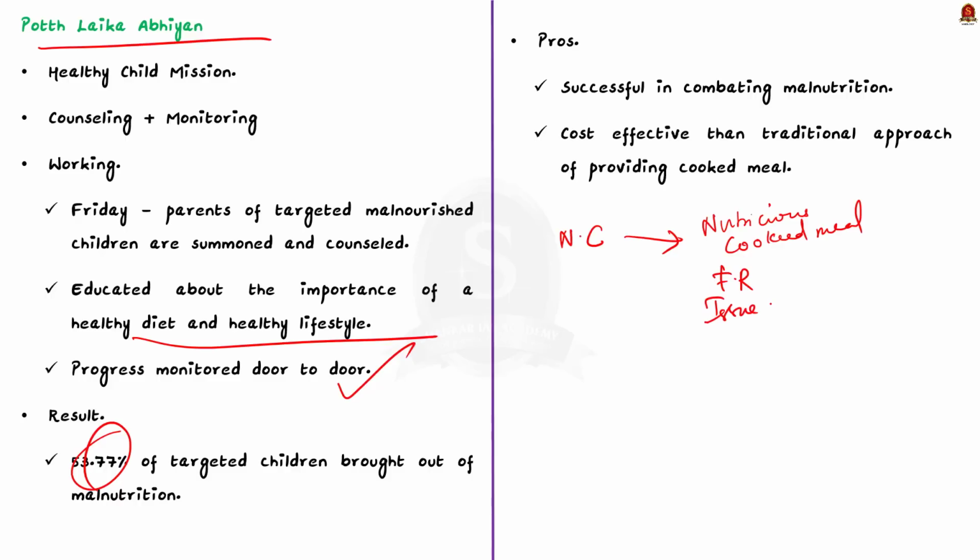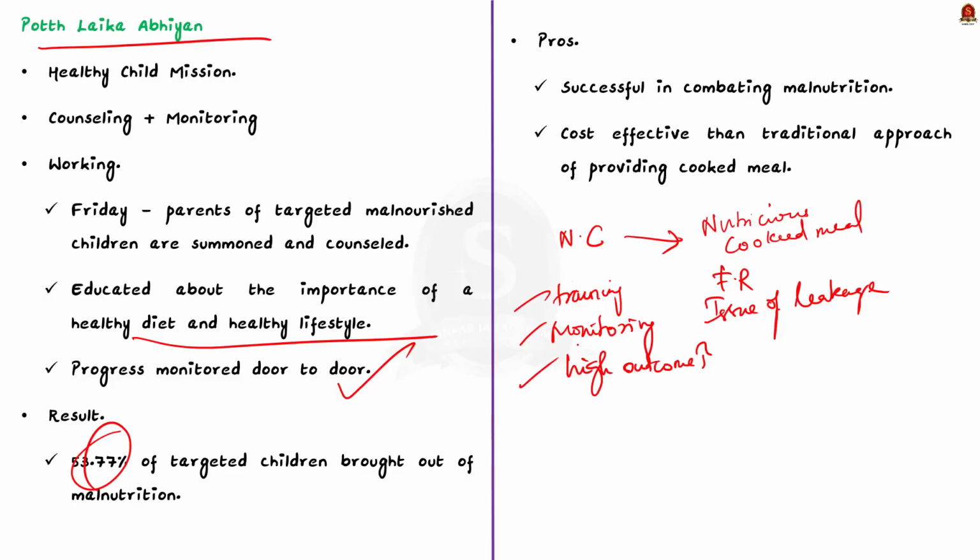However, under the Poth Laika Abhiyan program, training and monitoring can be done at a minimal expense. In addition to this, as highlighted in the case study, the outcome was highly favorable. So Poth Laika Abhiyan is both cost effective and effective in addressing the issue of malnutrition. This case study highlights the importance of counseling and monitoring. So our government can also institutionalize counseling and monitoring mechanisms to effectively tackle malnutrition in our country.